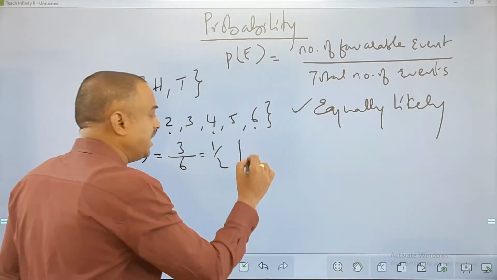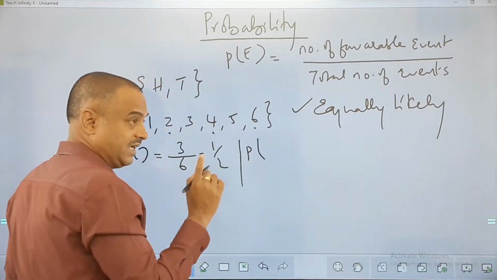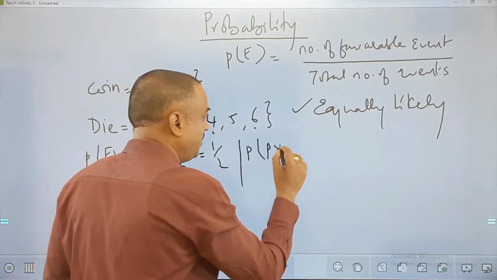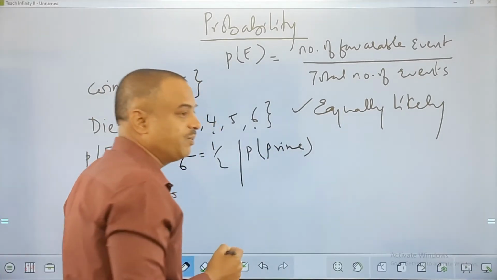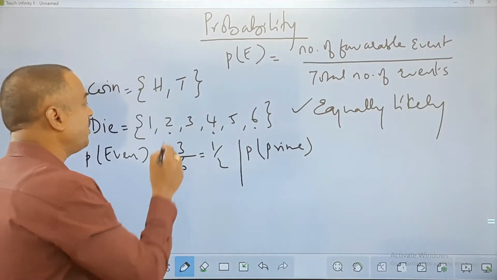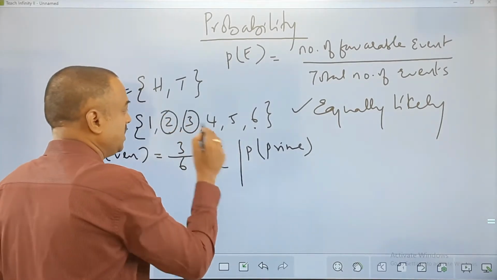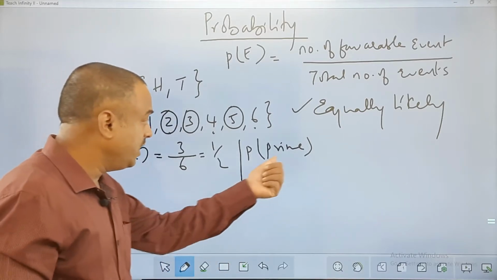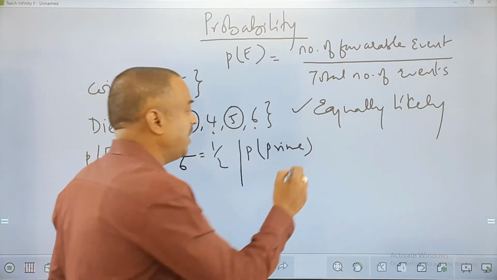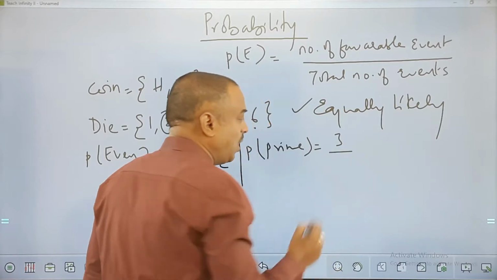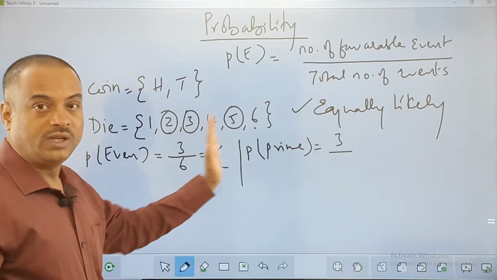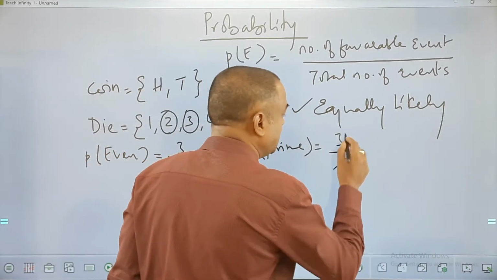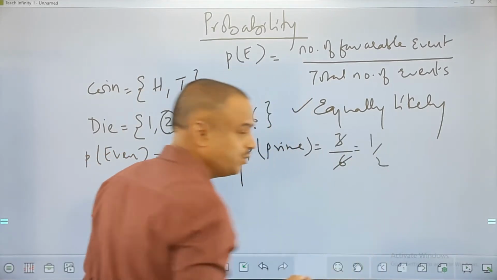Okay. Similarly, if I wish to get a prime number, what is the probability of getting a prime number? Now identify the prime numbers here. 2, 3, 5 are prime numbers. So how many are in my favor according to the question? There are 3 out of the total. What is the total, friends? The total is 6 outcomes. So here 6, and again this gives you 1 by 2.